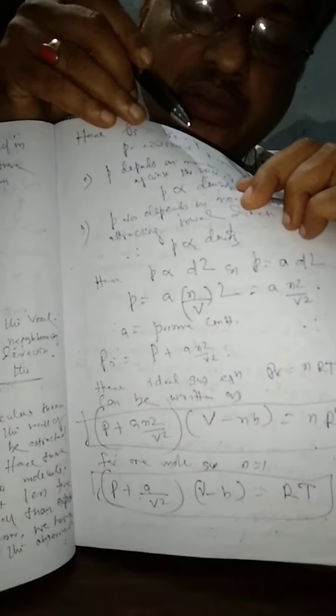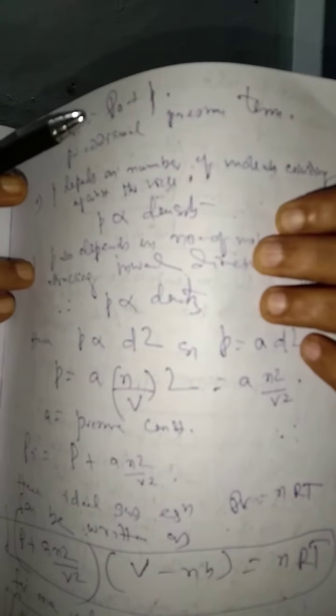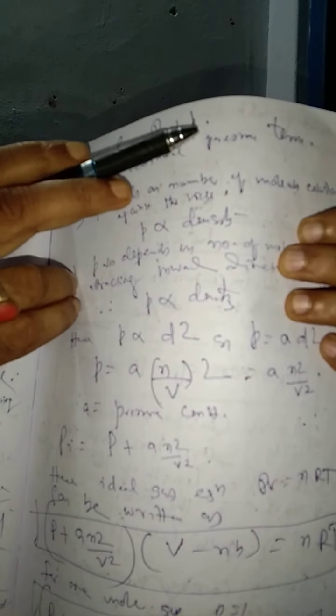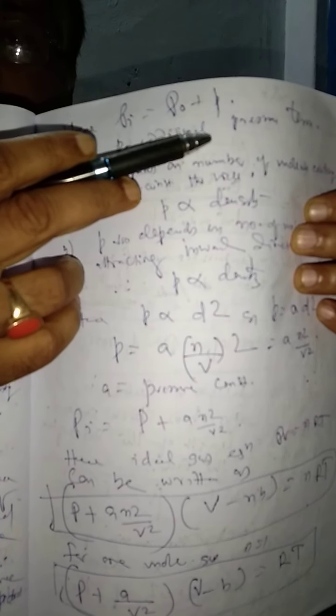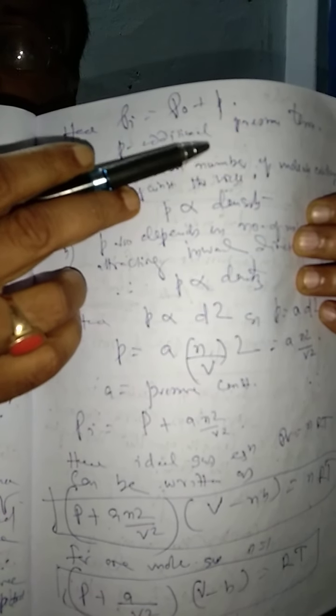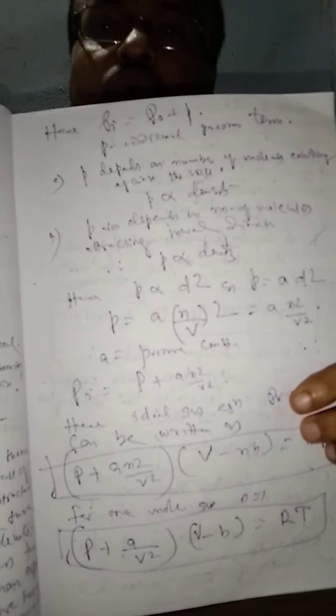What is the meaning of the pressure term? We add a new pressure term P to the observed pressure. This is P ideal. This is P observed. This is the additional pressure term P. Now we have to calculate this pressure term. We know this pressure is dependent on two groups of molecules.